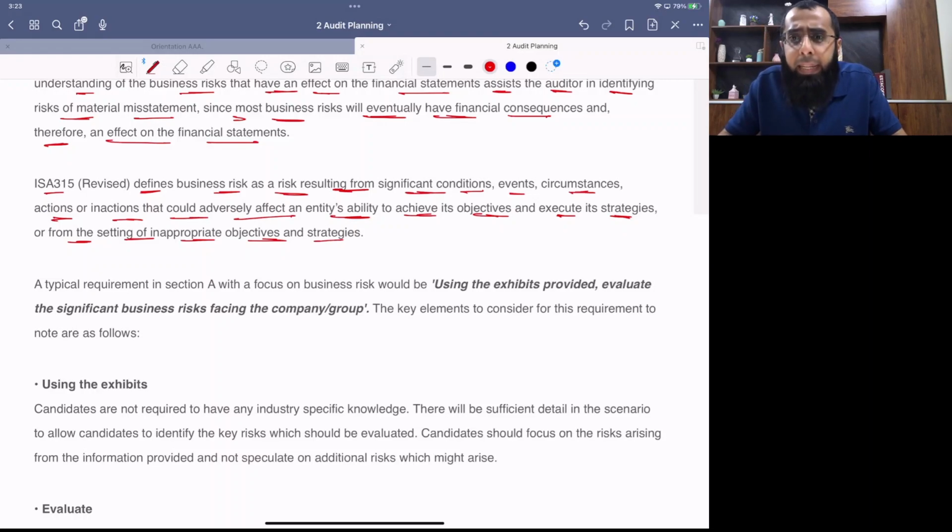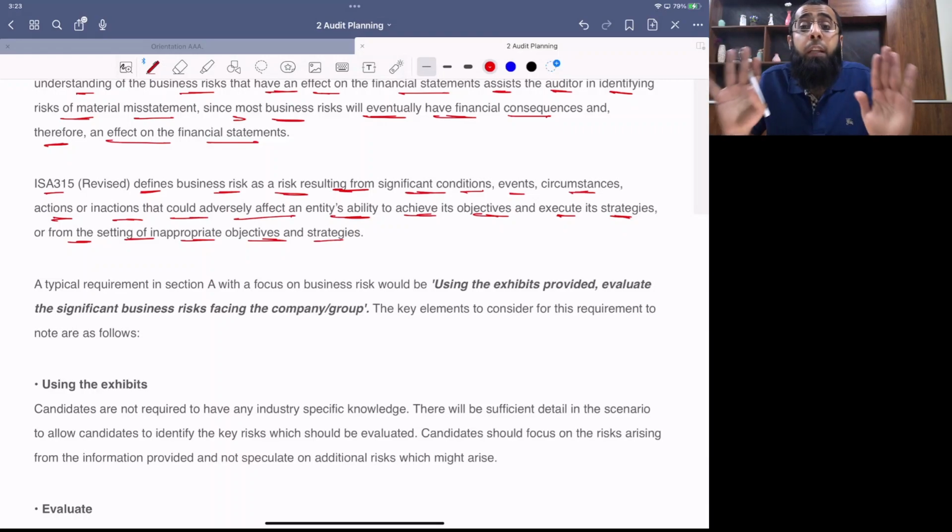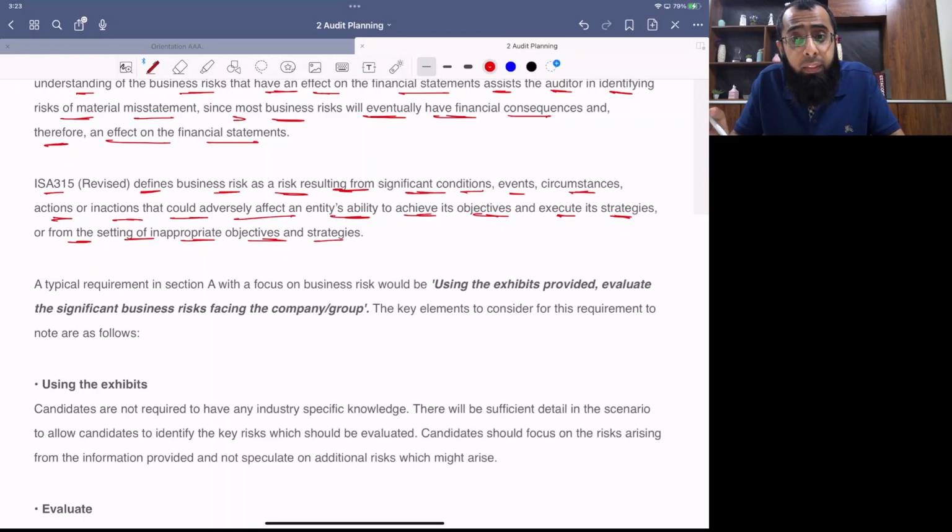Okay. Again, I'll refer to it again because some students may get confused. You are not required to learn ISA references or its definitions. Just understand the concept and it will get crystal clear when we'll be looking at past paper questions. And even in this article, some example business risks are drafted. You are not required to refer any ISA or its definition. The examiner only says understand the concept and evaluate the scenario well.